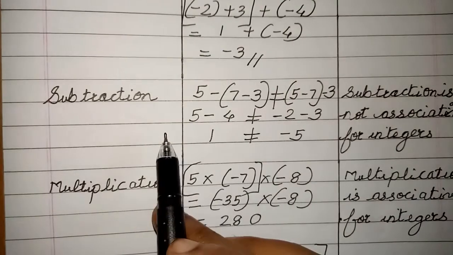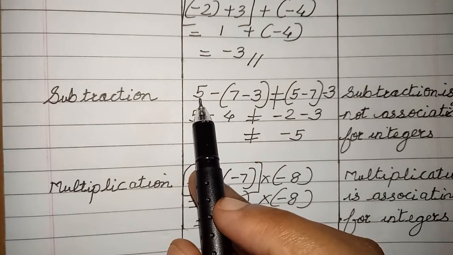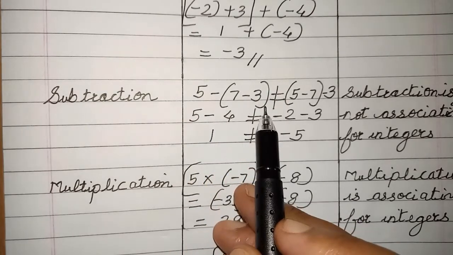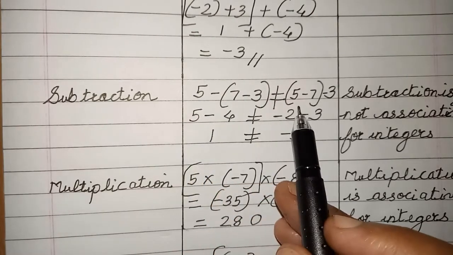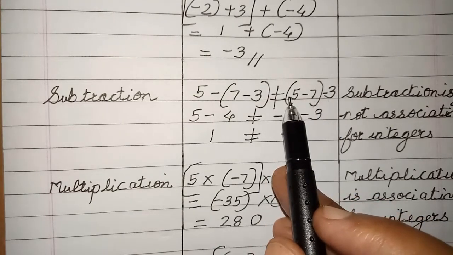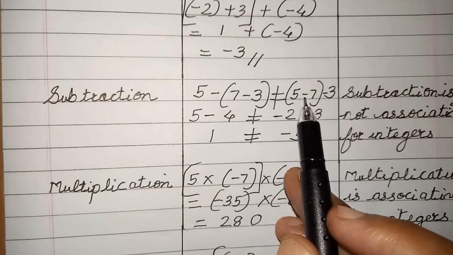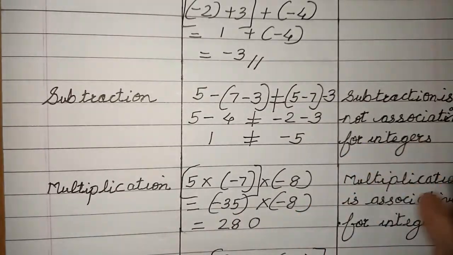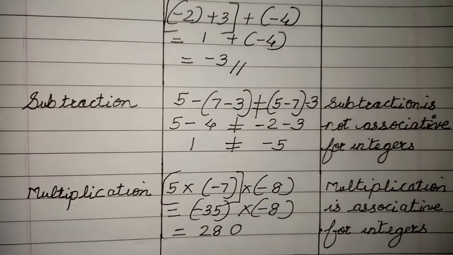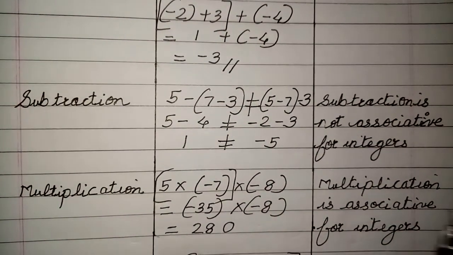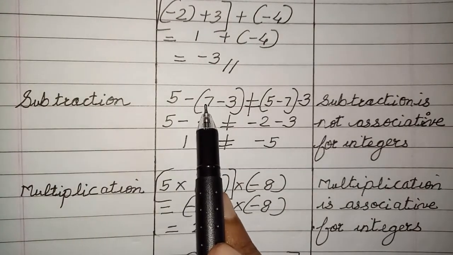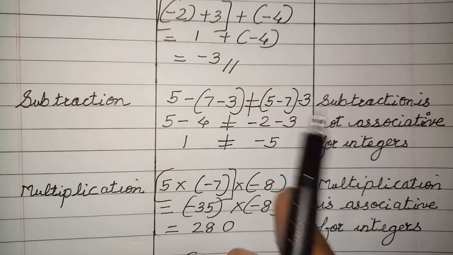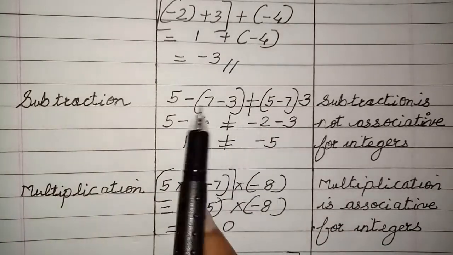The same thing for subtraction. I have taken 3 integers, 5, 7 and 3. So 5 minus the second: 7 minus 3 is 4. Now this time I am changing the order, changing the bracket. I am bringing it to the first 2. So it will be 5 minus 7 is minus 2, minus 3. Again, the answer is not the same. So subtraction is not associative for integers. Okay, children, why? Because a minus b minus c is not the same as a minus b minus c with the brackets moved. The order makes a matter.